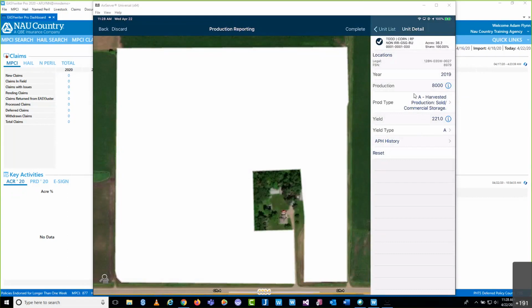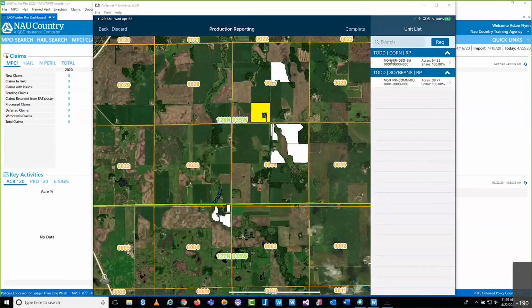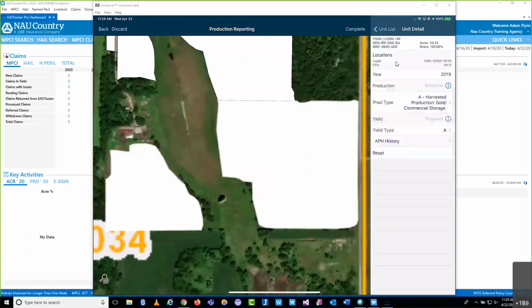All we needed to do, and I could have skipped all of this remaining stuff here, is key in the production, and I could just simply tap this unit list back button. You'll notice now that I do have production keyed, we have this blue check mark next to the actual unit. So I'm going to go ahead and tap this back unit list button. And what used to be 2 units of corn, now we only have 1. So I'm going to real quickly repeat that exact same process, maybe just a little bit quicker.